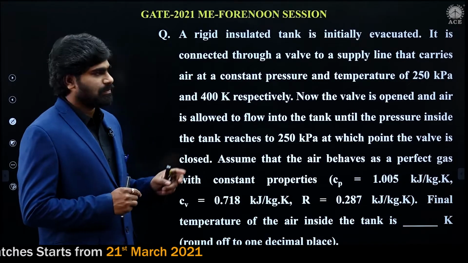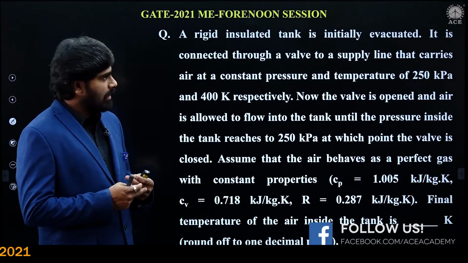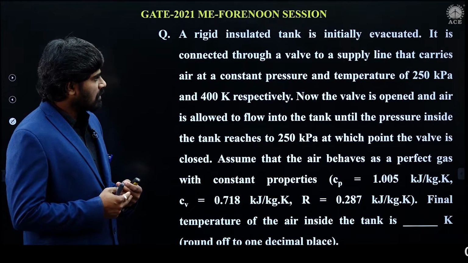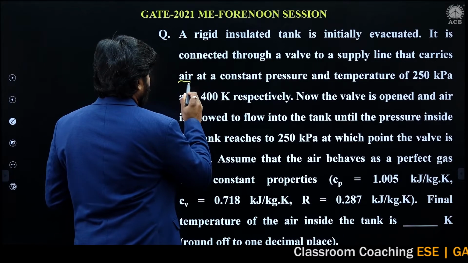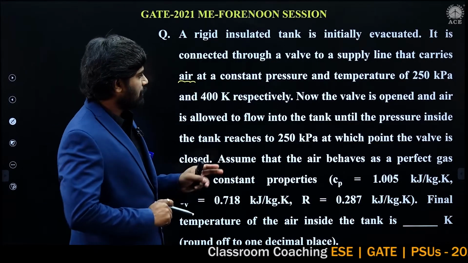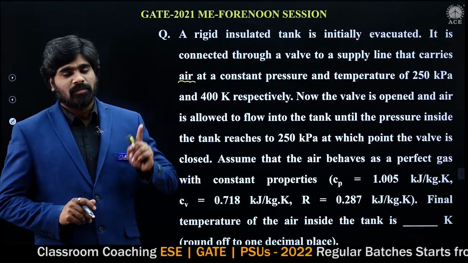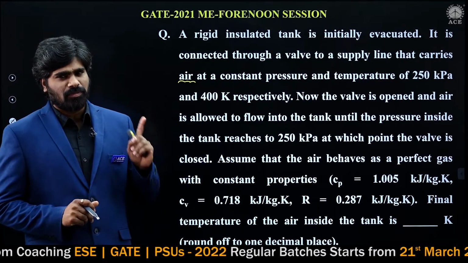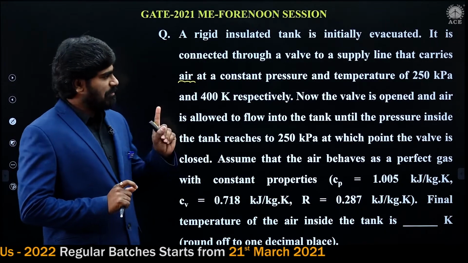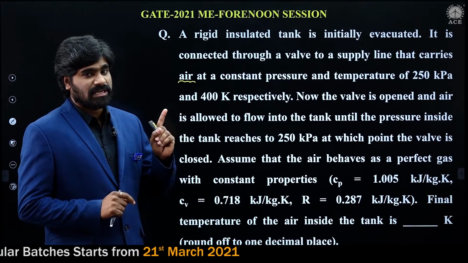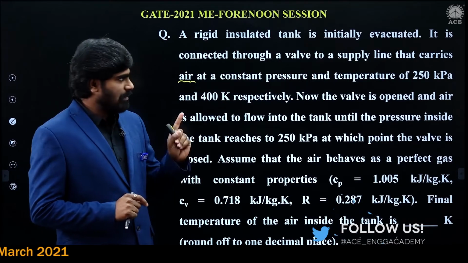Now let us solve this problem. A rigid insulated tank is initially evacuated. It is connected through a valve to a supply line that carries air at a constant pressure. This problem is an unsteady flow problem. I have solved the same problem in the deep learn session, everything the same, only the values are different. I have given the derivation of unsteady flow.